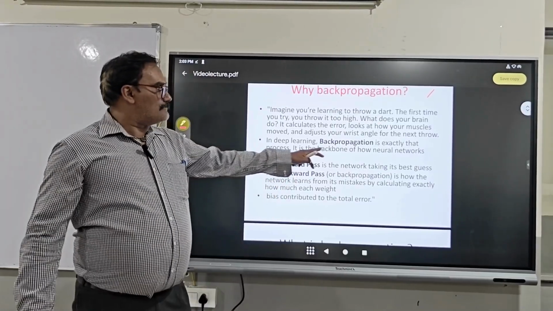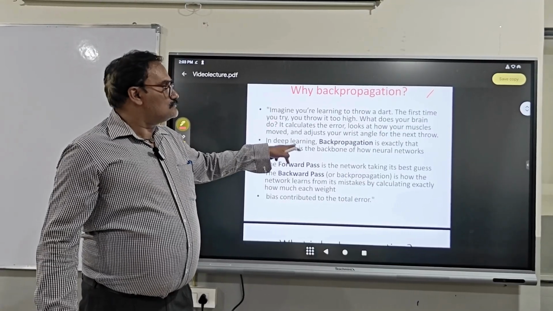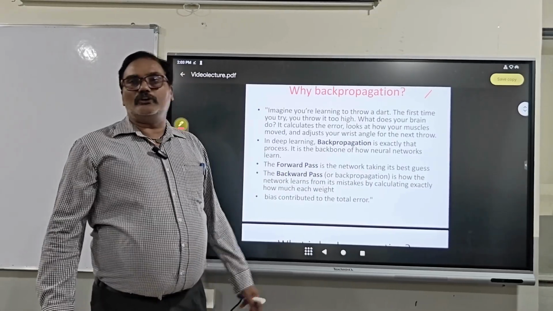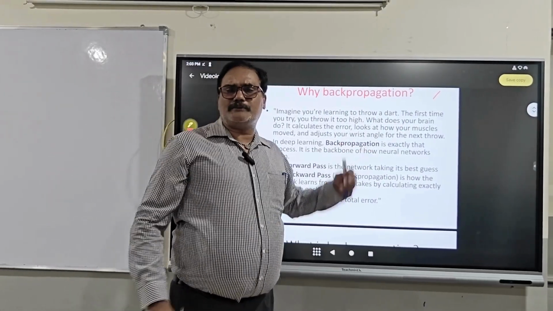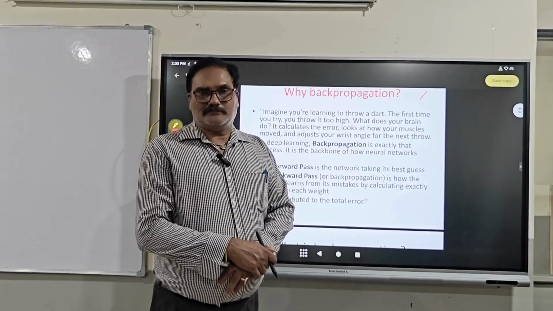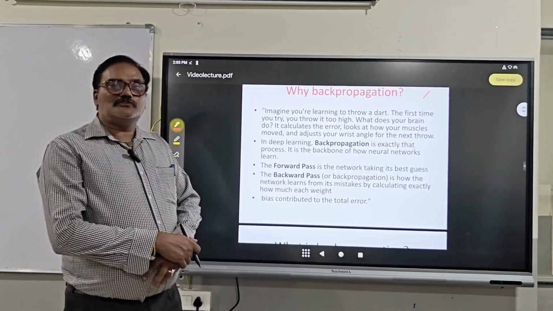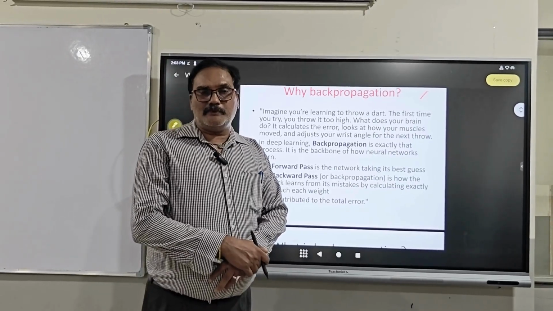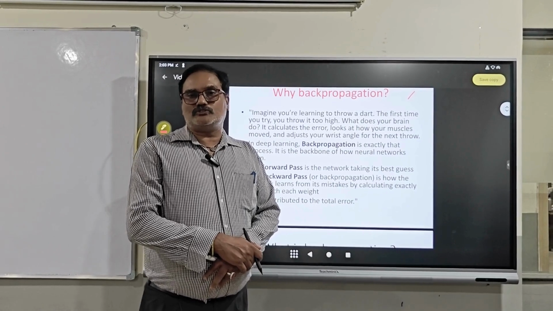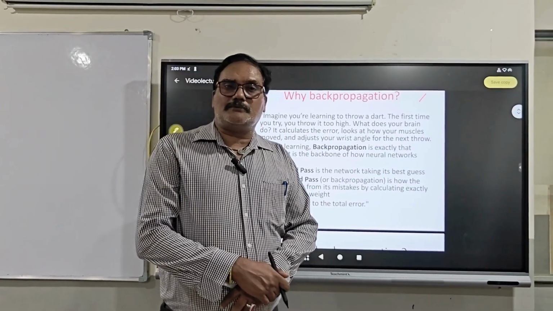The basic backpropagation is exactly the process that explains how the brain works. It is the backbone of how neural networks work. There are several types of networks available, for example forward propagation and backward propagation. Forward propagation follows only one direction. That means the inputs available are forwarded to the processor, the processor may be updated, and outputs are generated.